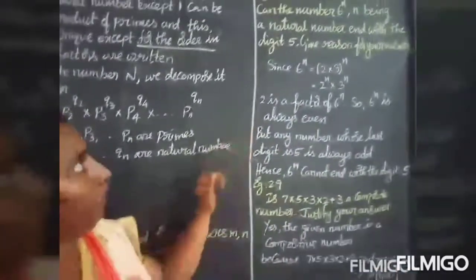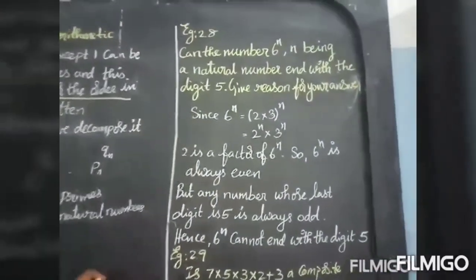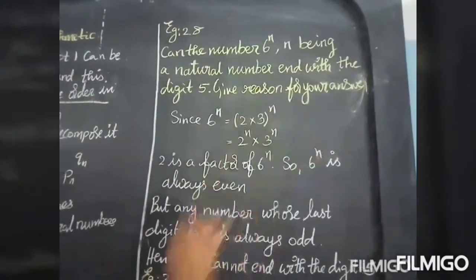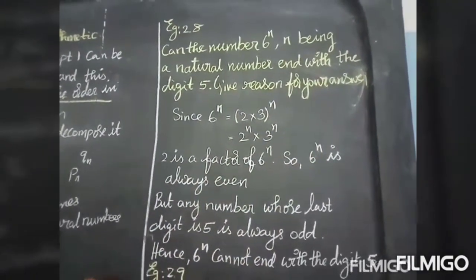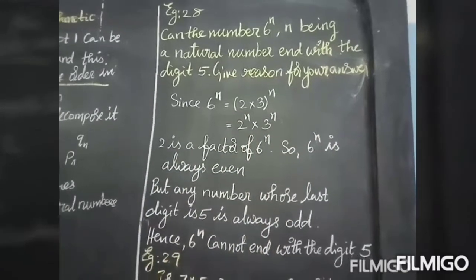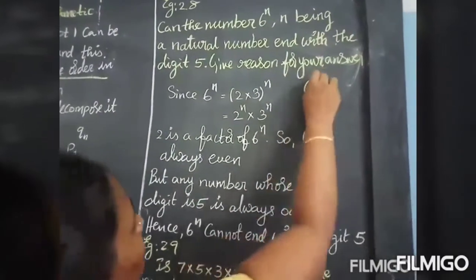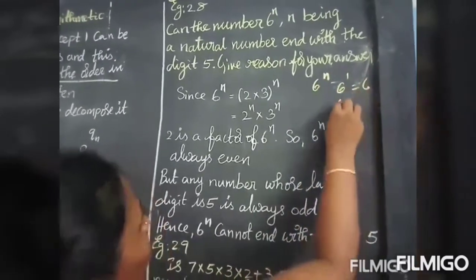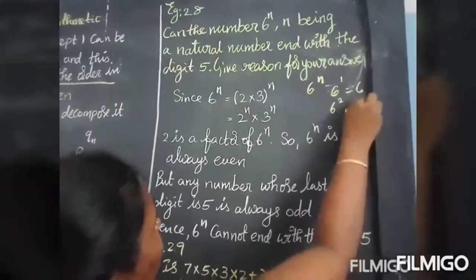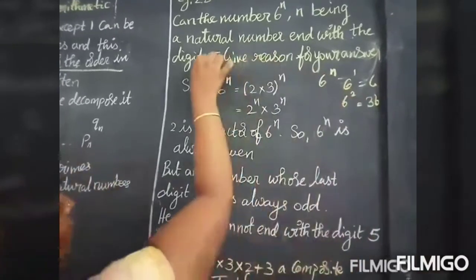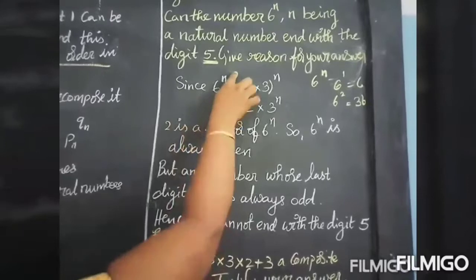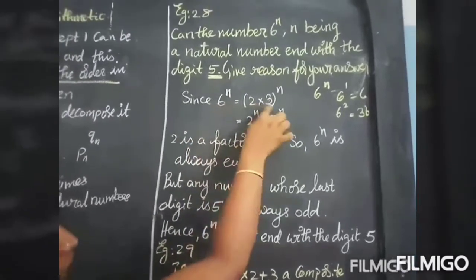Next move on to example 2.8. Can the number 6 power n, n being a natural number, end with the digit 5? Give reason for your answer. They ask about 6 power n. If you take 6 power 1, you will get 6. 6 power 2, 36. Like that, you have to give the reason. Since 6 power n, you can write 6 as 2 into 3.